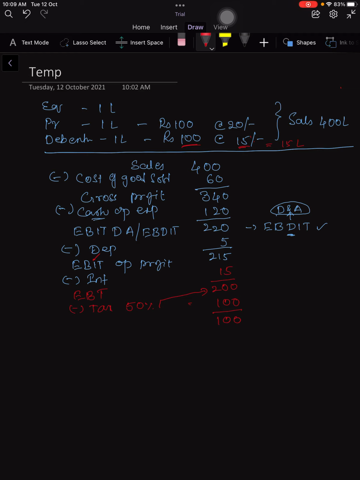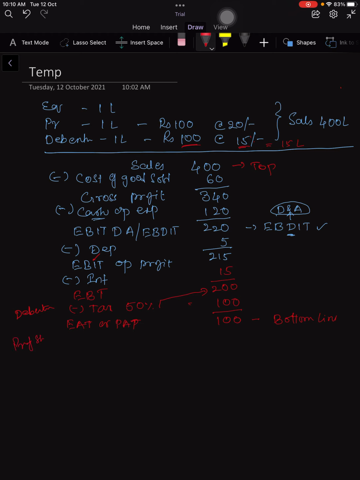Now tax is also paid. EBT becomes EAT or PAT, profit after tax. So this 100 lakhs is profit after tax. This is called the bottom line. This sales is called the top line. This is the top line, this is the bottom line. So profit after tax. Now as you have already paid the debenture holders, the next ones who come are preference